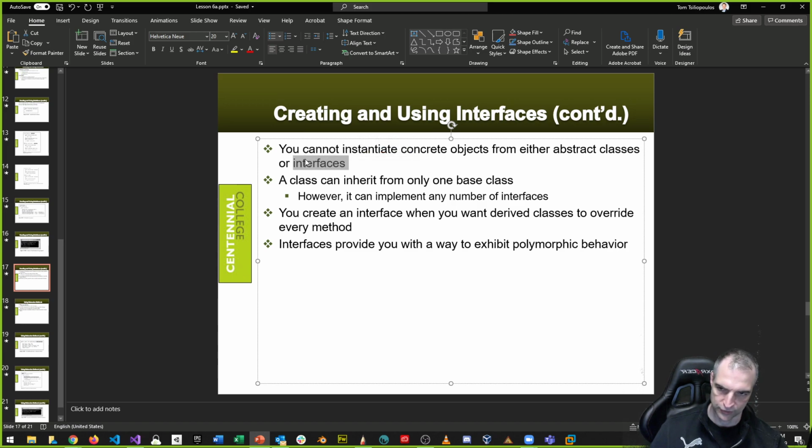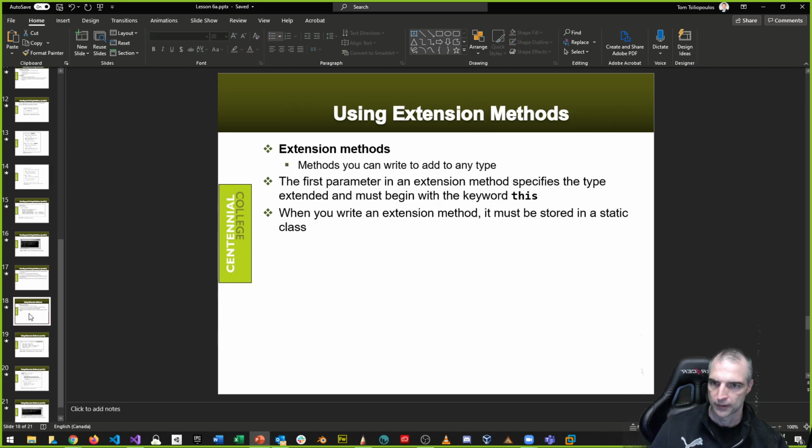I can't instantiate it. I have to make a concrete class from it, right? That's what it says. And a class can inherit from one base class, but I can have multiple interfaces that I inherit from. I know I'm running over time, guys. Another minute or two, and then I'll let you guys go. All right. And we're going to cover extension methods some other time.